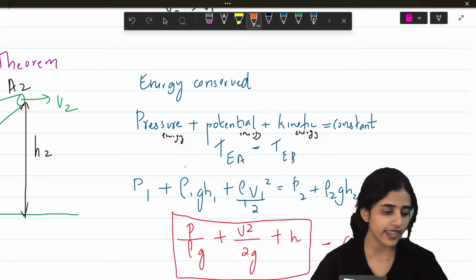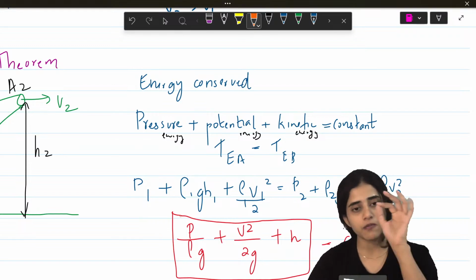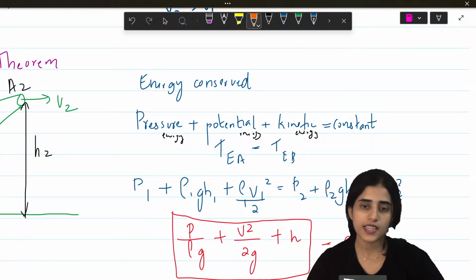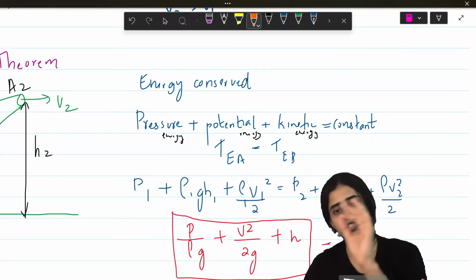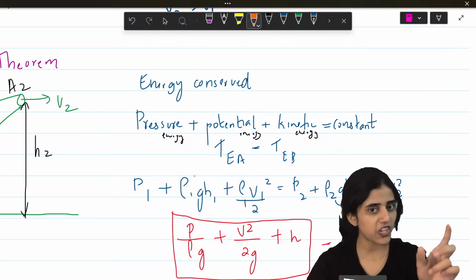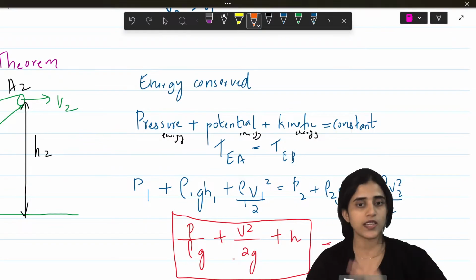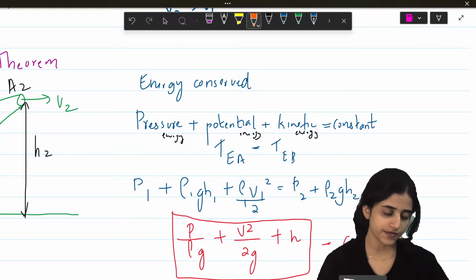Now, if you equate them, P1 plus rho g h1 plus rho v1 square by 2 is equal to P2 plus rho g h2 plus rho v2 square by 2. So, pressure, potential energy, kinetic energy. Now, if you equate this, you will get this formula in red.